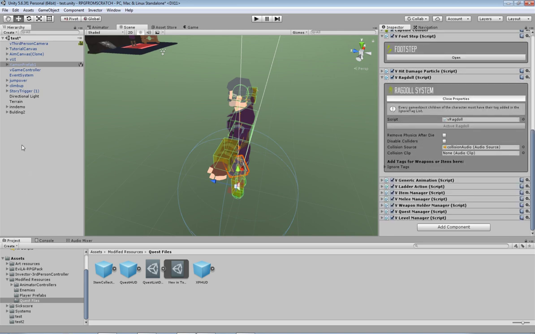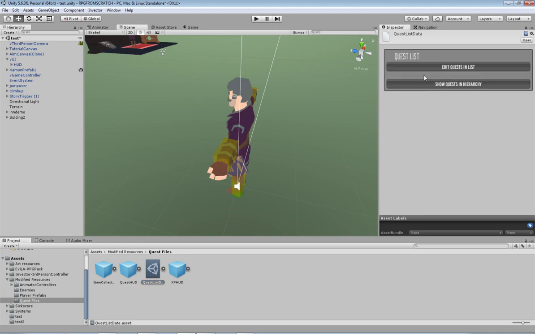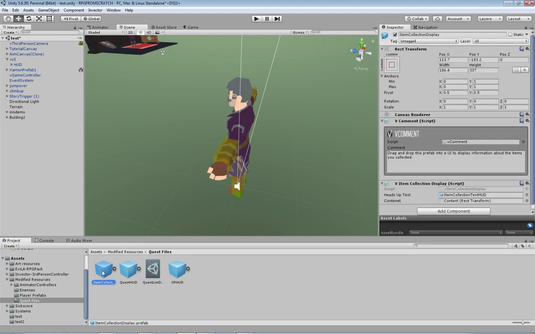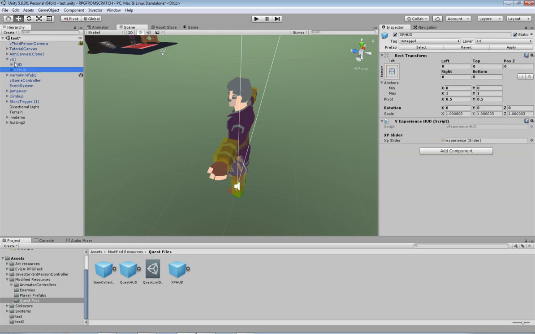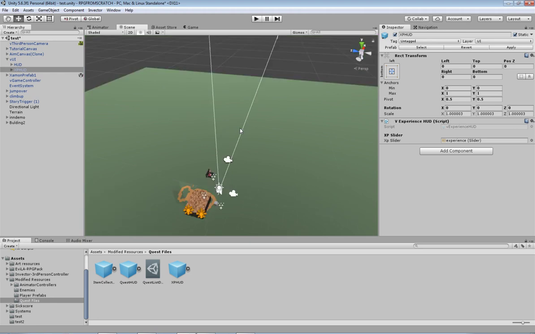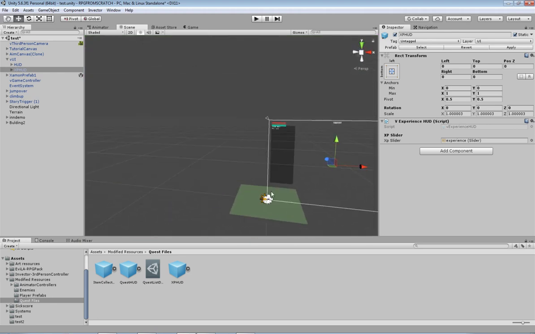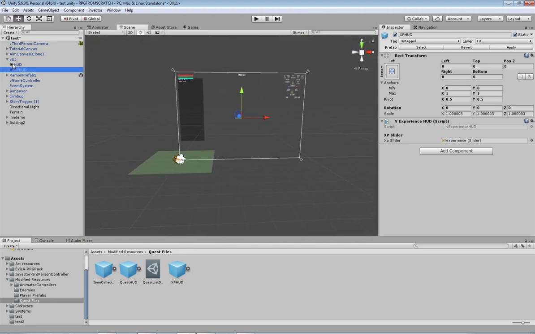The next thing we want to do as well, so we're going to go here, we're going to have the UI, and we're going to add in these different HUD pieces. So we need to make sure that we've got all of them in there so that we can continue on. I'm actually just going to hide the quests from that one so it's no longer in there. So I'm going to drag the EXP HUD, and I want to actually drag it as a child object of the VUI, because you'll see when I come up here it's going to add it to the canvas and it's going to automatically put it where it needs to go.